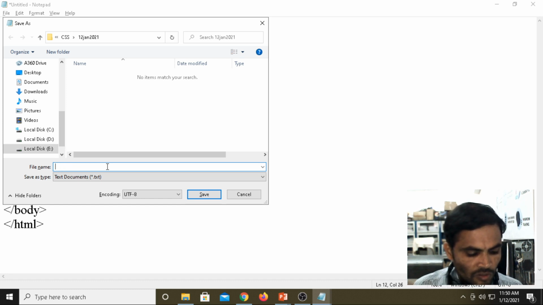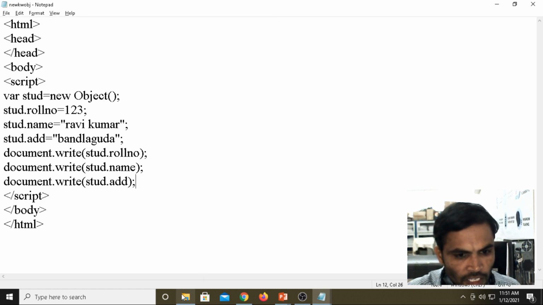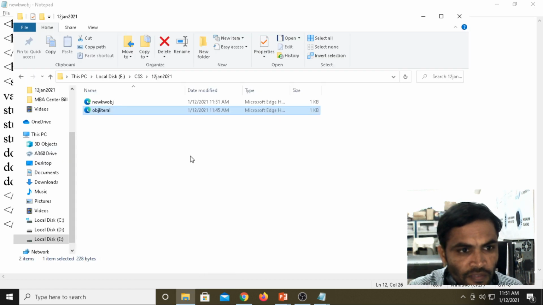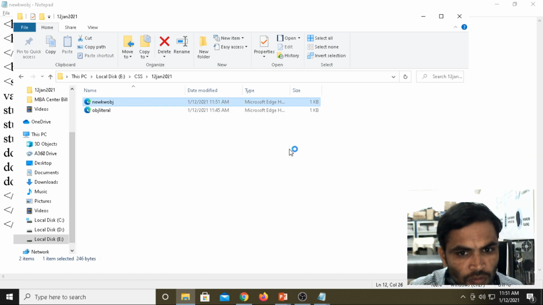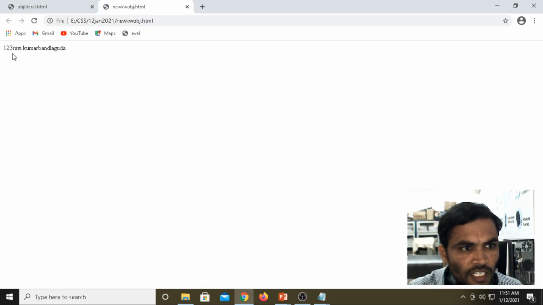With the help of the new keyword, we are creating an object instance for understanding purposes. Save it as .html, the file name you can give any name. Now if you open the file with Chrome, what are we getting? 123 Ravi Kumar.